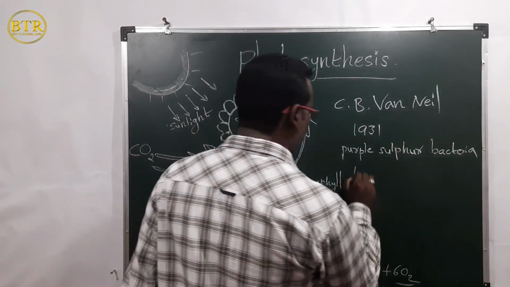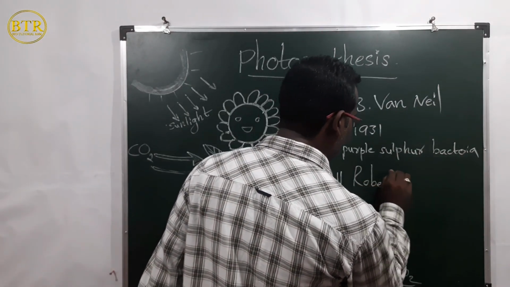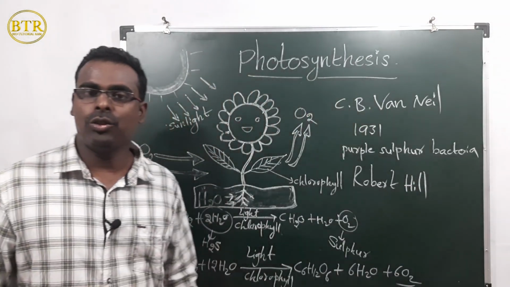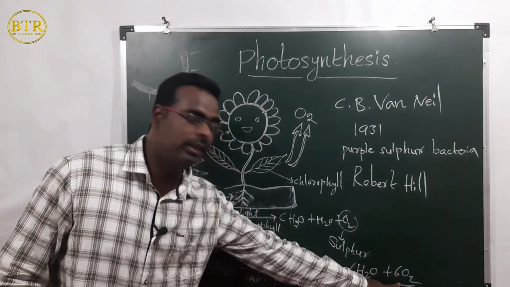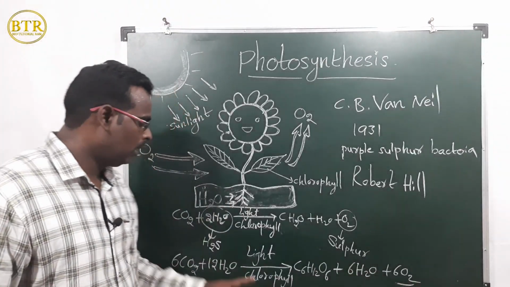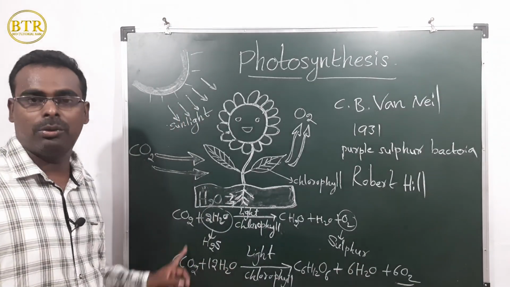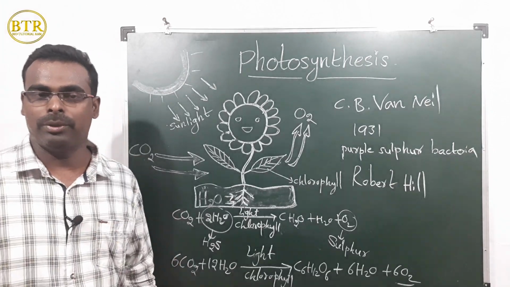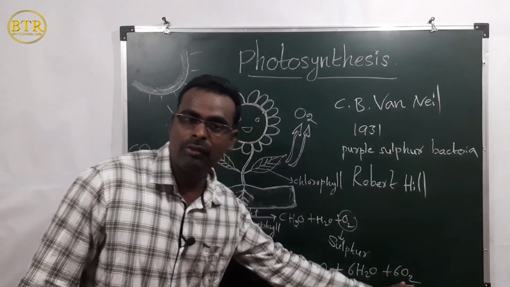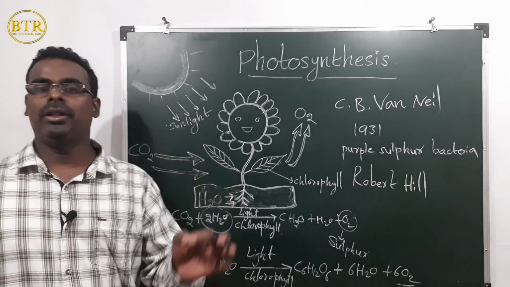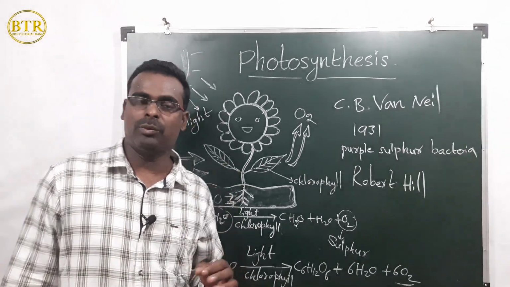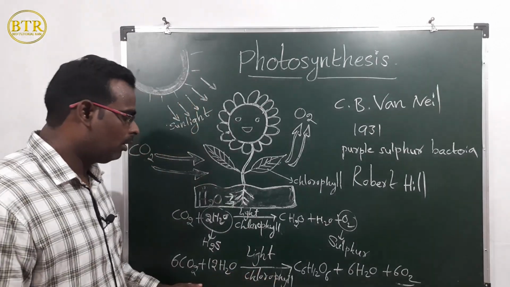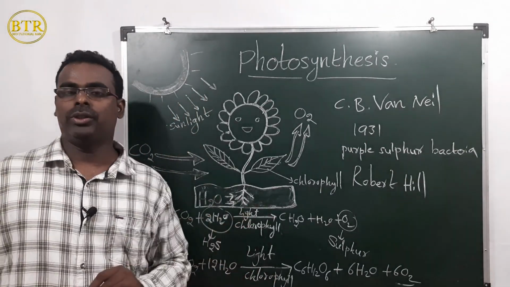Scientist Robert Hill showed that oxygen gas is released not from CO2, but from the water molecule. He experimentally proved that oxygen gas is released from the water molecule during photosynthesis. This was proved by Robert Hill, and this is the modified equation of photosynthesis.